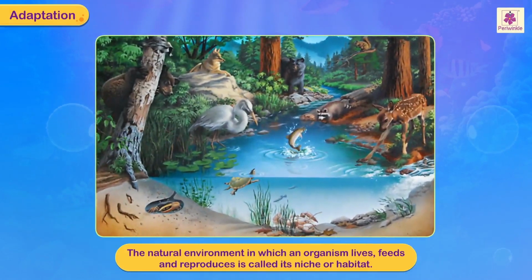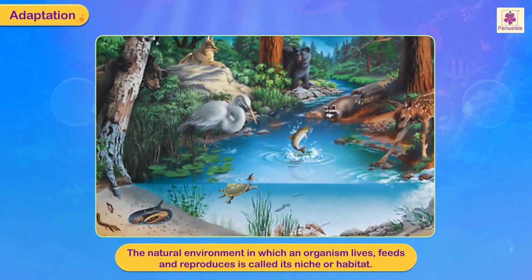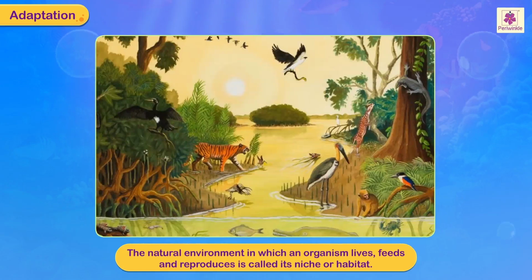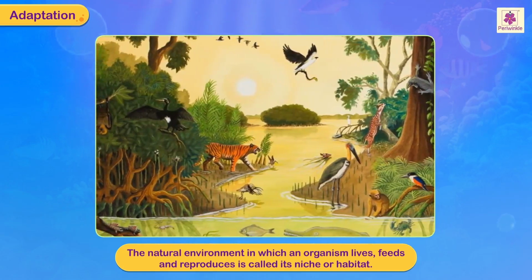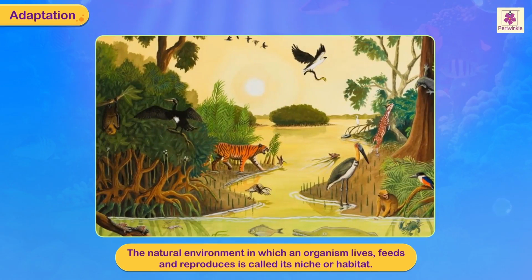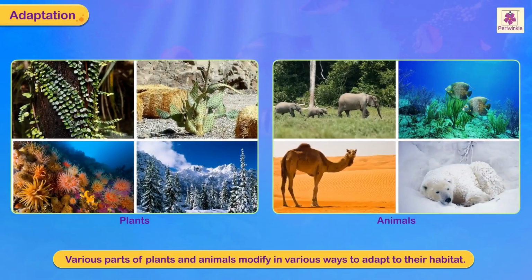The natural environment in which an organism lives, feeds, and reproduces is called its niche or habitat. Various parts of plants and animals modify in various ways to adapt to their habitat. Let us discuss the various forms of modification seen in plants.